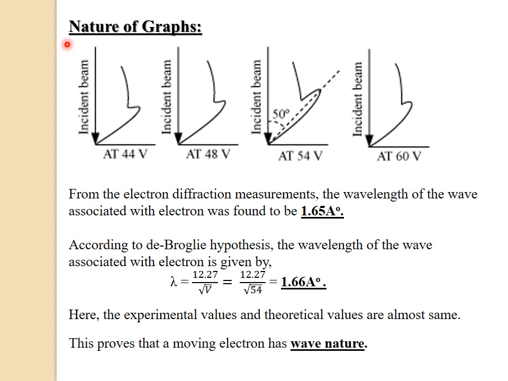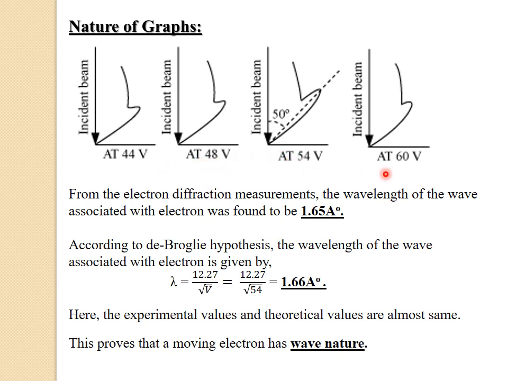So these are the graphical representations of the intensity of the scattered electron beam at different potentials or voltages with respect to different scattering angles. These four graphs represent the intensities at different voltages: 44 volts, 48 volts, 54 volts and 60 volts.